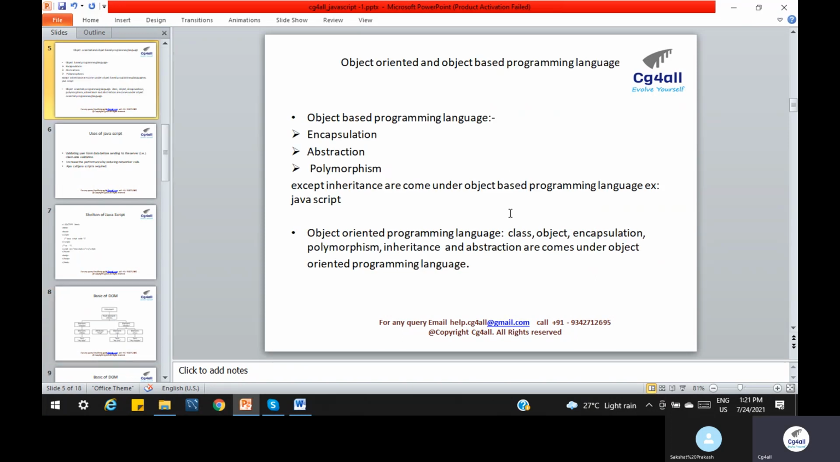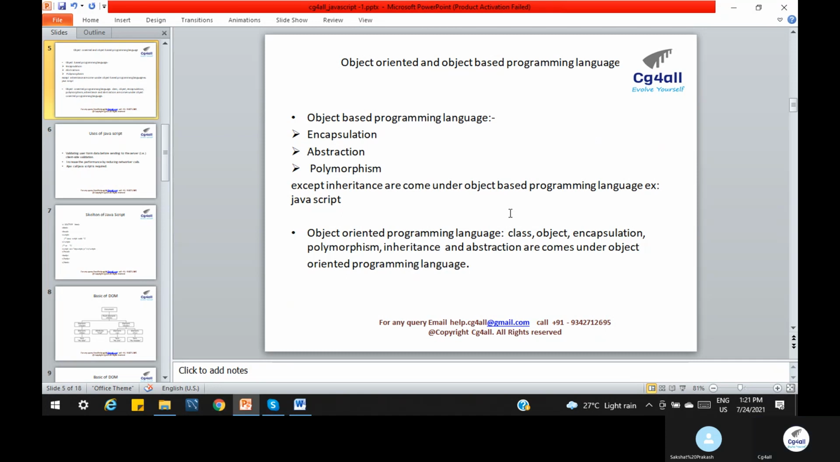So just now I told you JavaScript is an object-based programming language. So basically JavaScript contains some features, right? In JavaScript we can use encapsulation, abstraction, and polymorphism, but we cannot use inheritance in the same way. So there is a difference between object-oriented programming and object-based programming. Because JavaScript does not follow the inheritance concept, it comes under object-based programming.